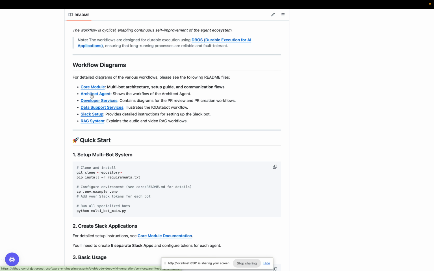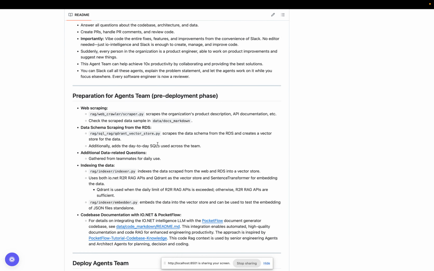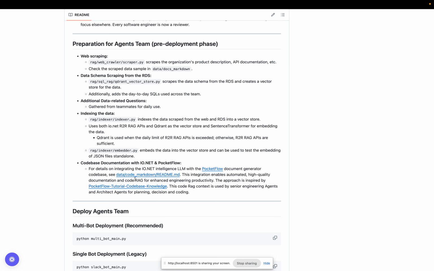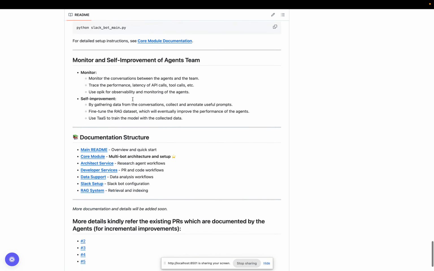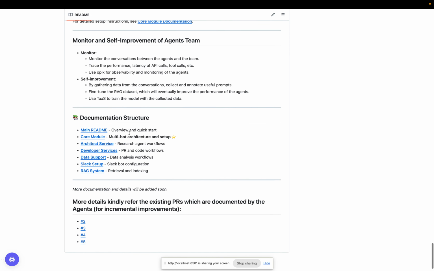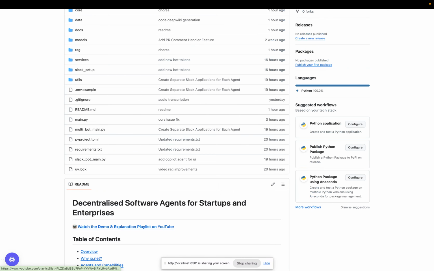It was a good experience developing this, so I encourage people to look into this architect agent as well. We have context engineering, web scraping, and code scraping. For data agents, you need to scrape your backend database, RDS also, and then give that context to the agents. All these things are available here, and more details will be in this playlist. Feel free to check this video.